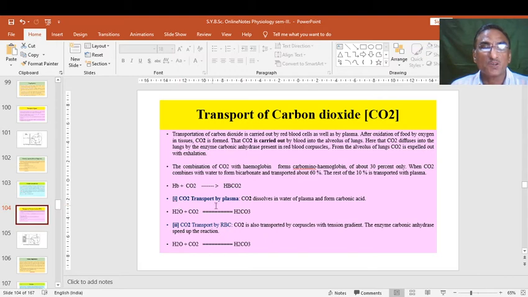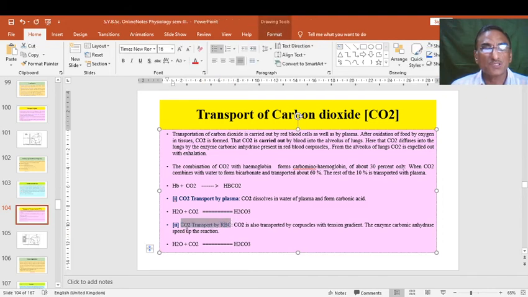First, CO2 transport by plasma. CO2 dissolves in water or plasma and forms carbonic acid. So H2CO3, carbonic acid, is formed from H2O plus CO2, water and carbon dioxide. So this forms a carbonic acid. And second, the CO2 transport by RBC, as opposed to transport by plasma.